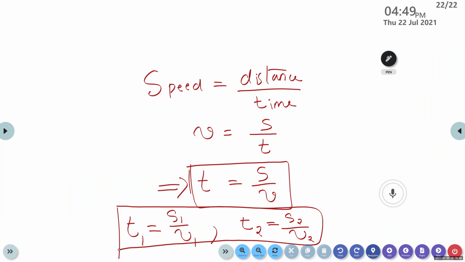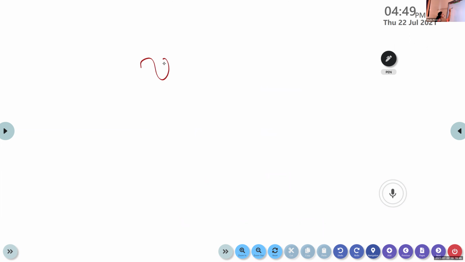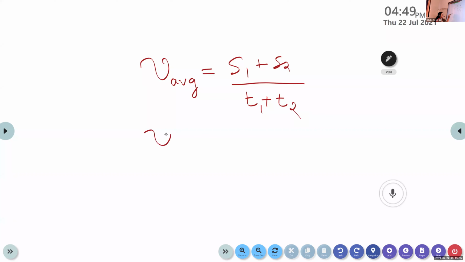So the next step, we can substitute the values into the equation. Our equation for calculating the average speed is S1 plus S2 divided by T1 plus T2. Here the distance is given, but the time we want to calculate.